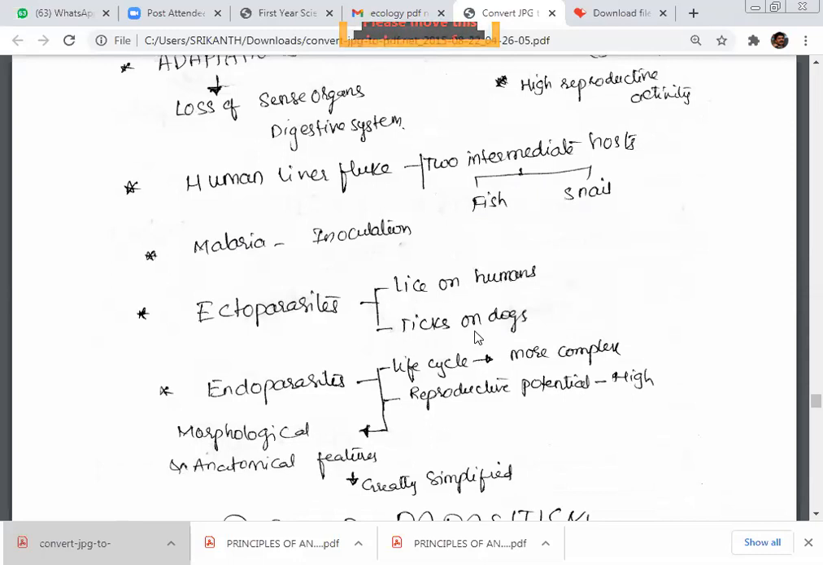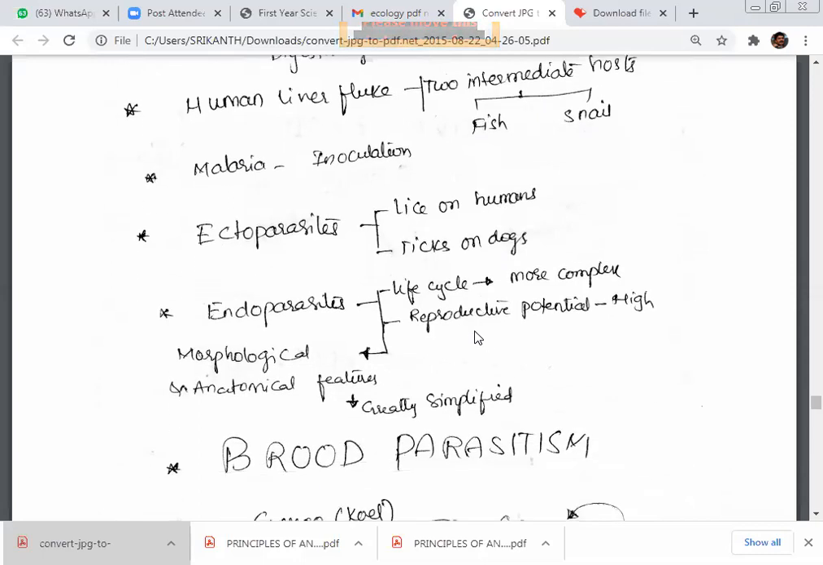These notes will help us complete the topic in a faster way. As we are learning the topic, I am showing a mind map; notes will be very helpful for us. Endoparasites: the life cycle is more complex in endoparasites, the reproductive potential is very high, and the morphological and anatomical features are greatly simplified.